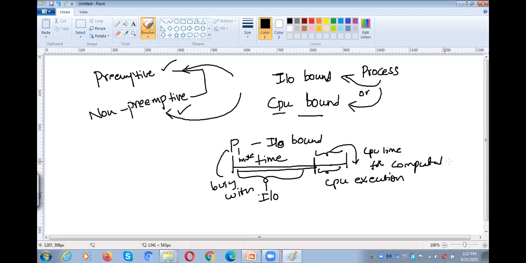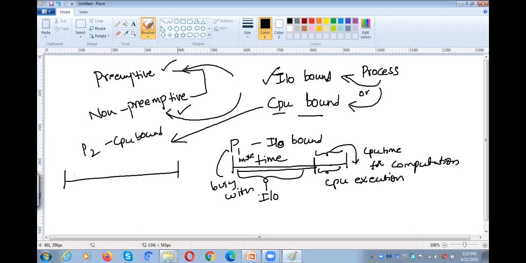Such a process is called IO bound. Then what is CPU bound? For example, I can say P2 is CPU bound. How can I say that? A process is CPU bound when, in its lifetime, it requires much CPU time for computation.